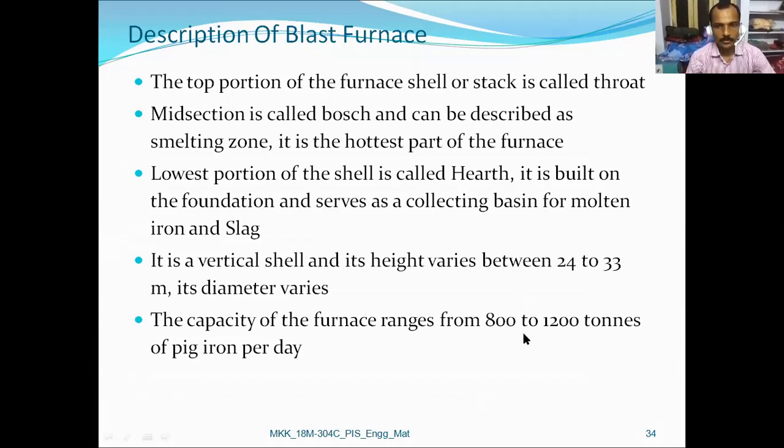It is 800 to 1200 tons of production of pig iron per day, and the height will be 24 to 33, compared with diameter.